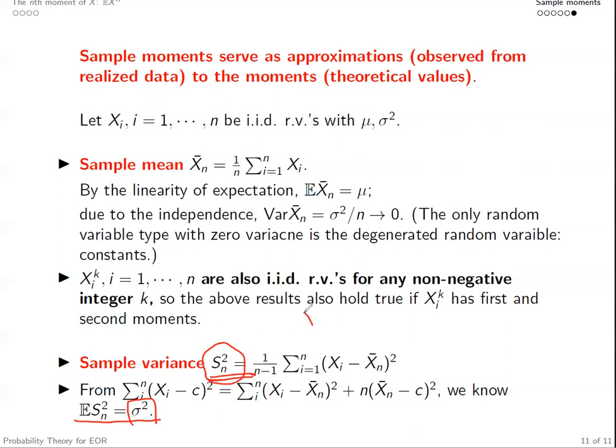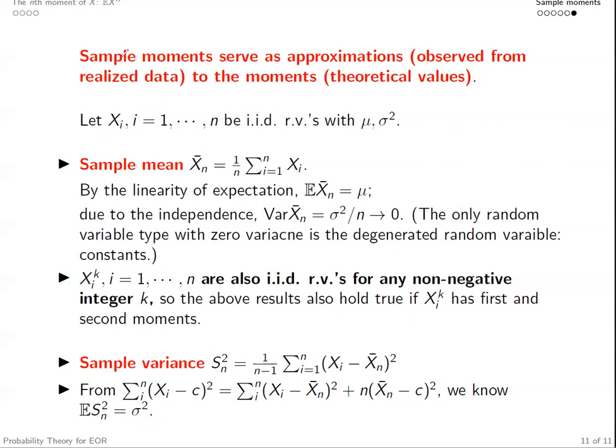And the variance of this random variable Sn square will eventually go to 0 as well, as n grows larger and larger. So the sample variance is a very nice approximation for the theoretical variance sigma square of the original sequence xi.